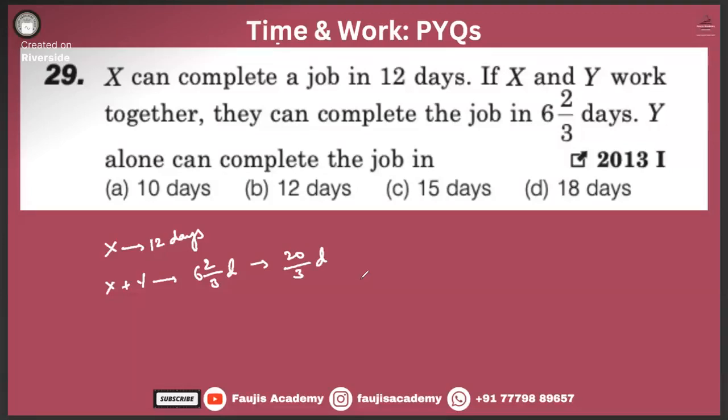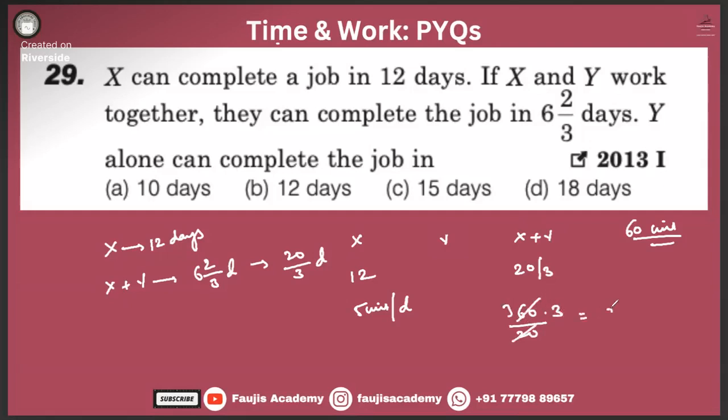Can we assume something like, let's say we imagine 60 units of work is the total work. So X completes it in 12 days. That means they're doing 5 units per day. Y, we don't know anything about Y. X plus Y is completing in 20 by 3 days. That means X plus Y together they are doing 9 units of work. Right? 9 units of work.